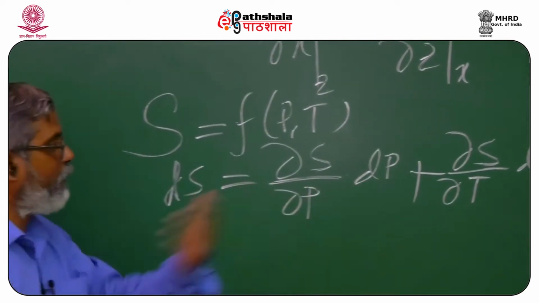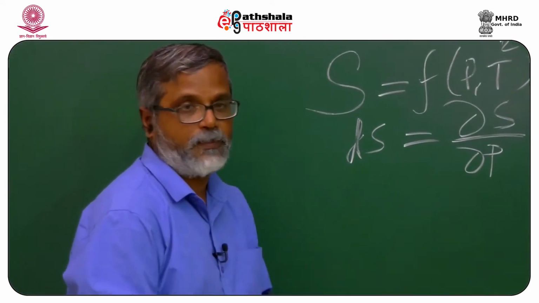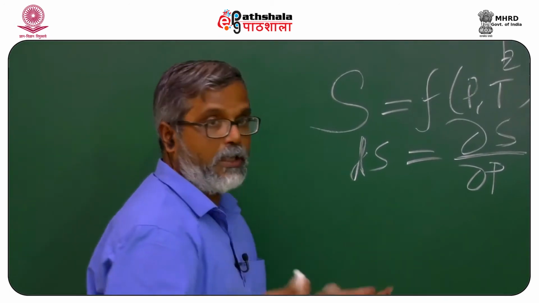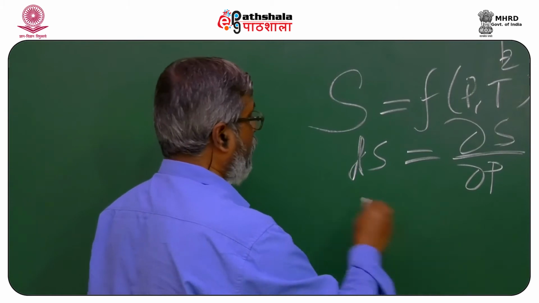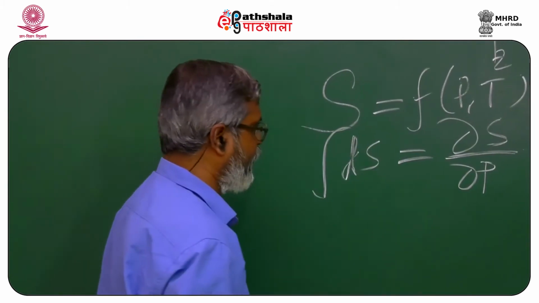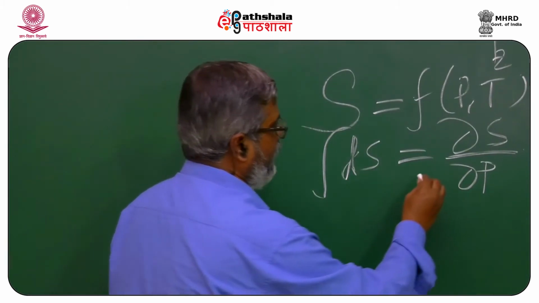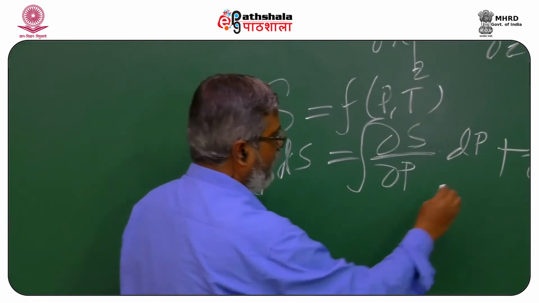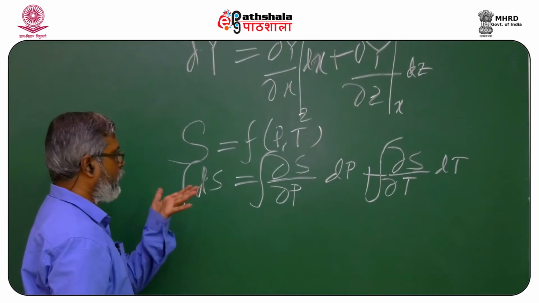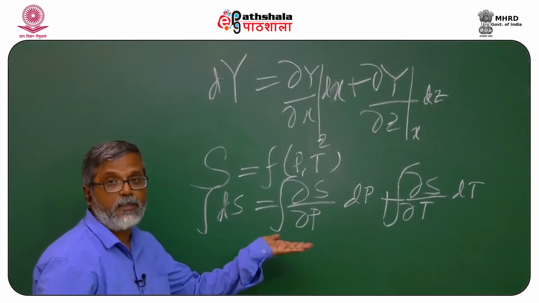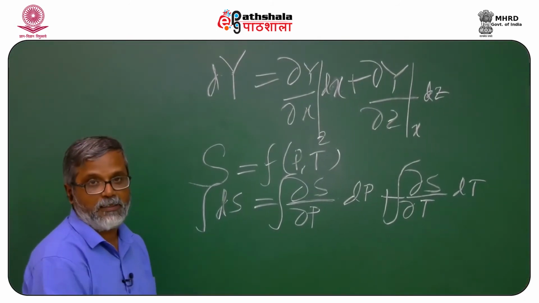So, if this is the scenario, then what can we do? How do I solve this equation? We need to solve this equation. As I mentioned in the earlier lecture, this is simple, you just take the integral on both sides, then you get this and then this. Now, remember that for a complete solution of this equation, you need boundary conditions.